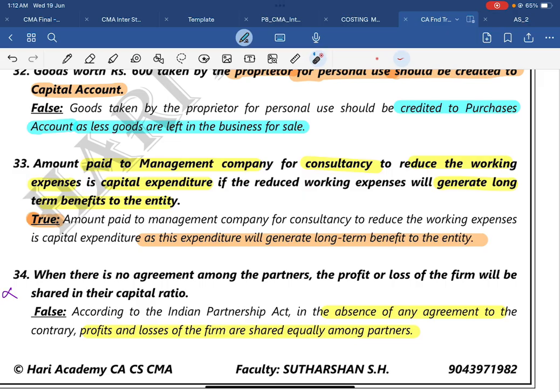Once it has been reduced, if the reduced working expenses will generate long-term benefits for me, then it should be capitalized. It is a capital expenditure. To reduce that one expense, we are incurring the expense in the form of consultancy. As this expenditure will generate long-term benefit to the entity, it will be treated as a capital expenditure.